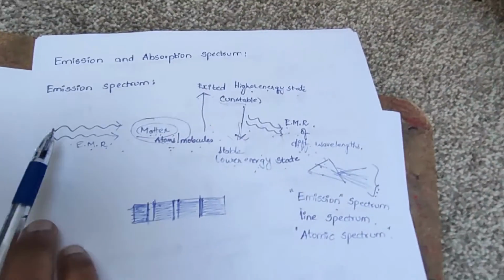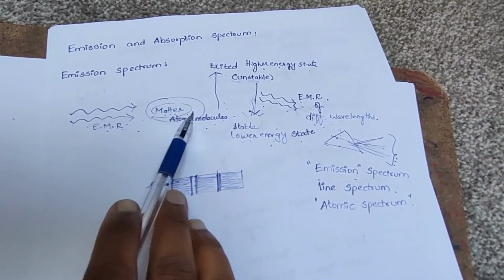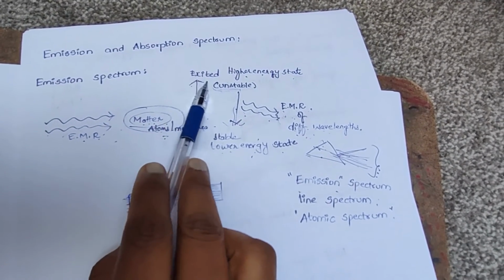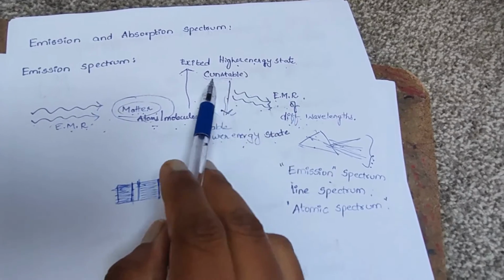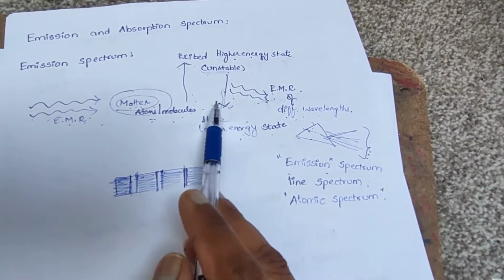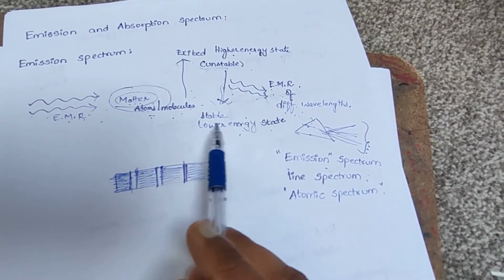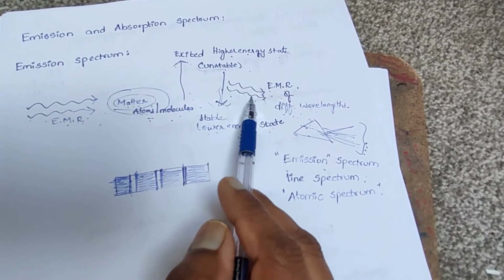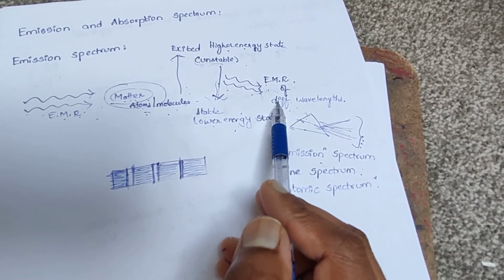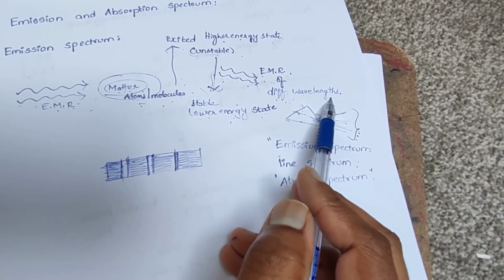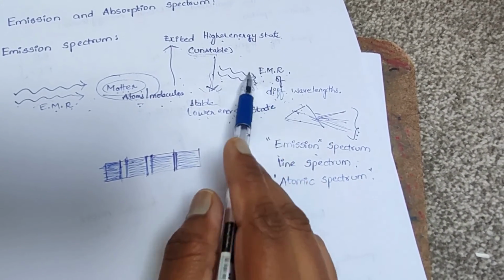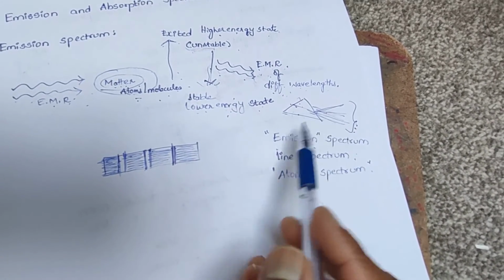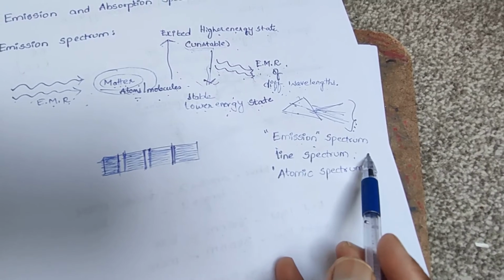So when electromagnetic radiations interact with matter, atoms or molecules get excited to a higher energy state which is unstable, and then they come back to the lower energy state which is a stable one by giving off energy in the form of electromagnetic radiations of different wavelengths. When these electromagnetic radiations are passed through a prism, we get a spectrum known as emission spectrum.